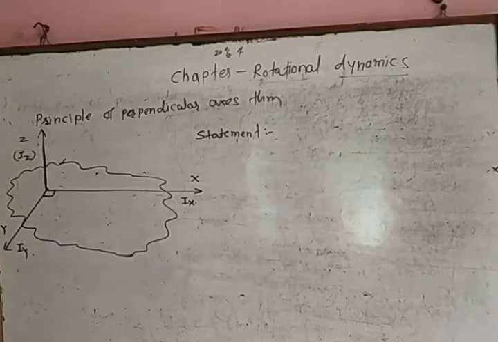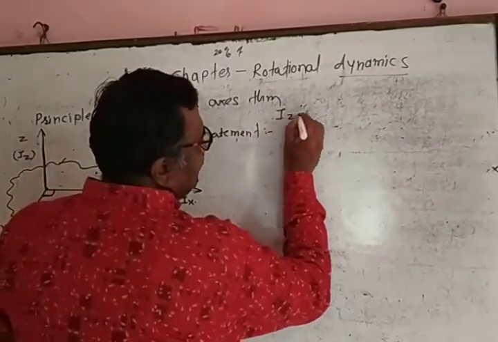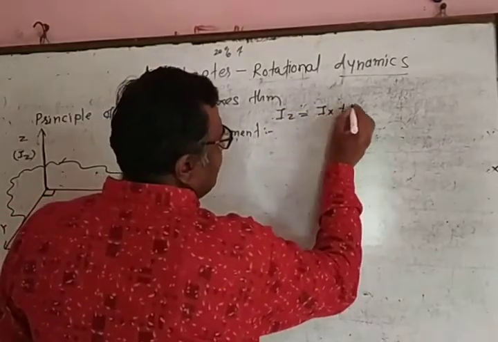Statement of principle of perpendicular axis theorem. According to this theorem, Iz is equal to Ix plus Iy.